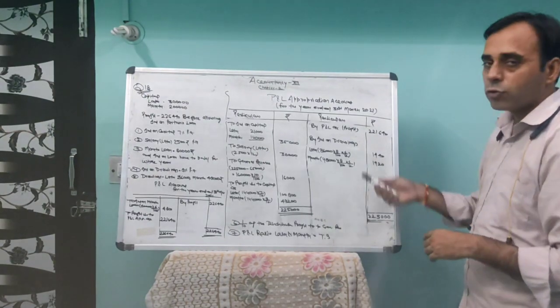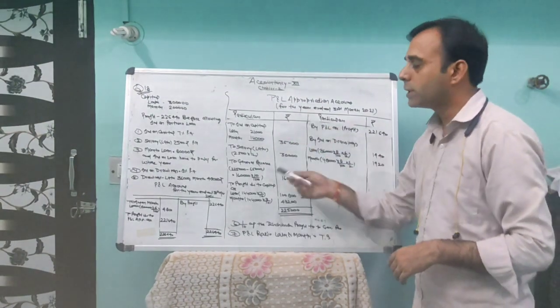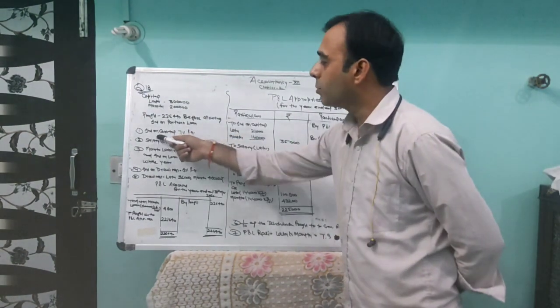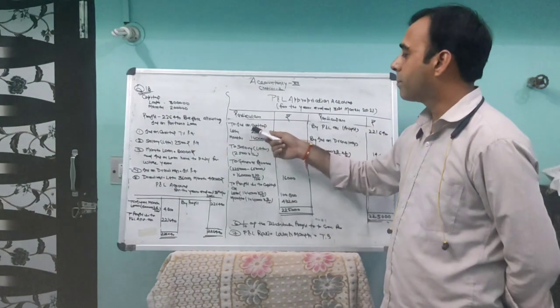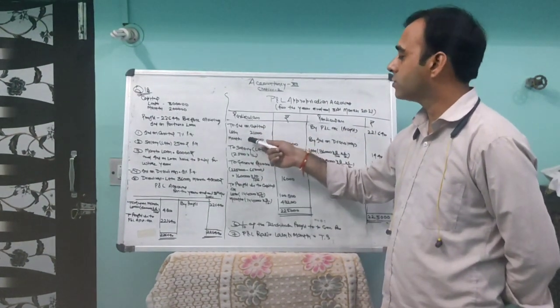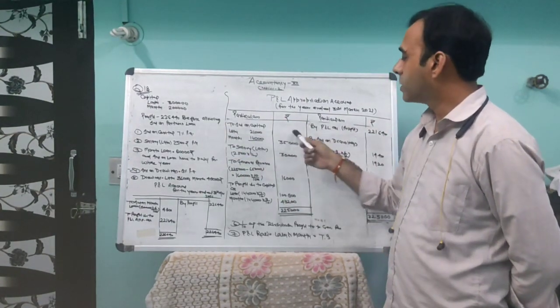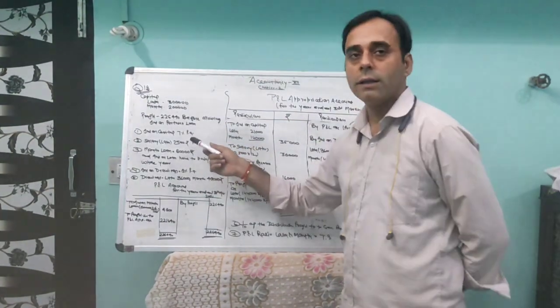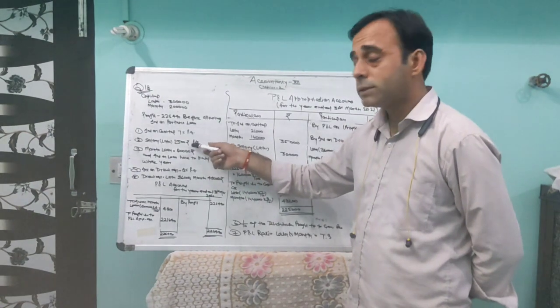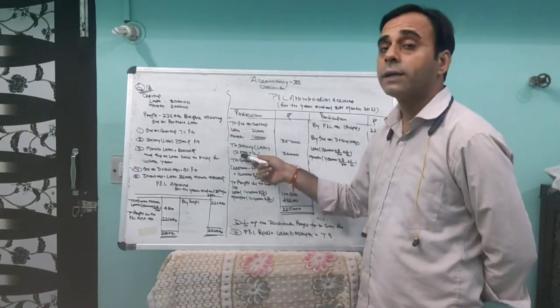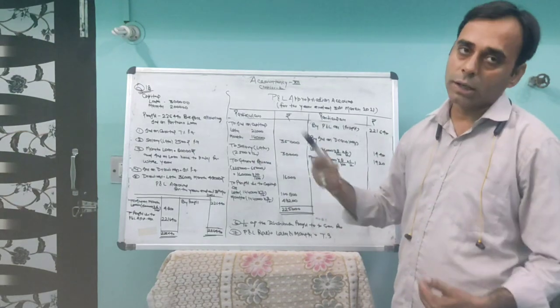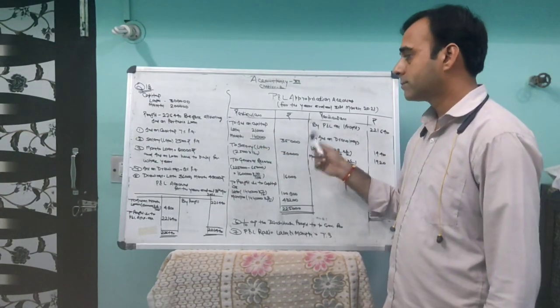Now what do you have to pay to the partners? It will come to the debit side. First of all, the question says you have to pay interest on capital. So interest on capital for Lata and Mamta: 21,000 and 14,000, which is 7% of the capital amount, comes to 35,000 rupees. Then you have to pay salary of 2,500 per month to Lata. Salary to Lata, 2,500 into 12, because the monthly salary is multiplied by 12, is 30,000 rupees.